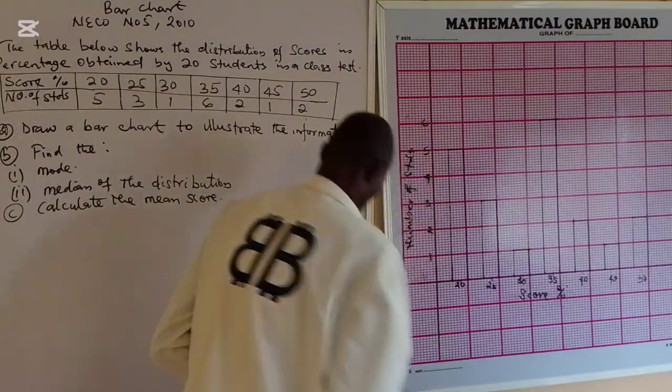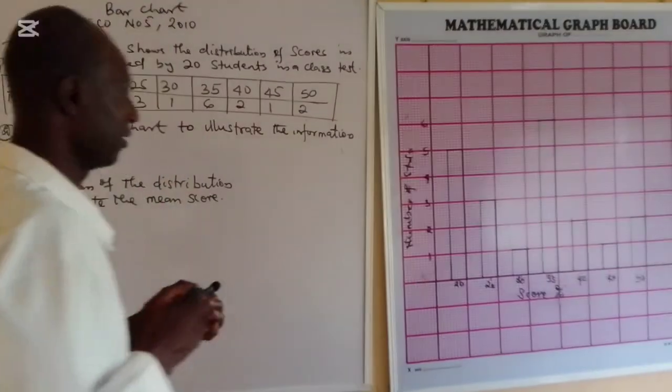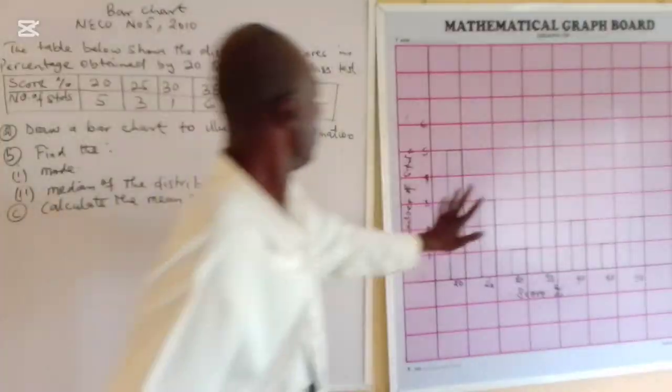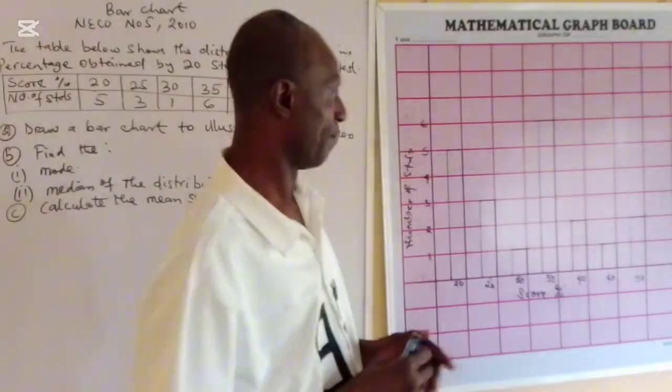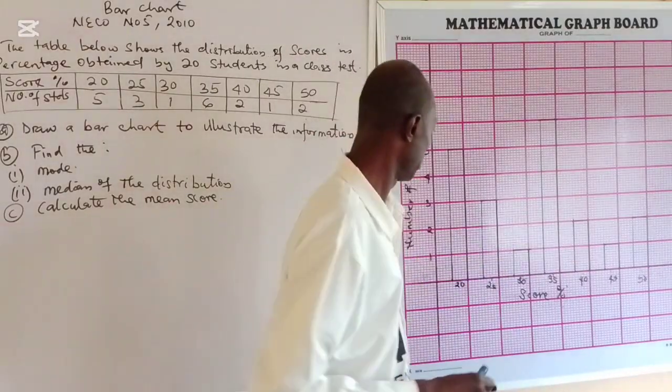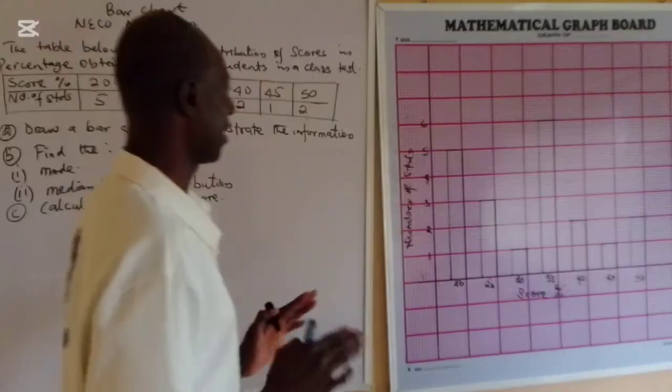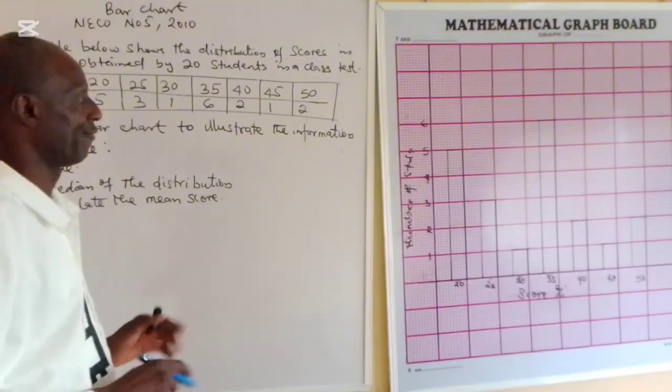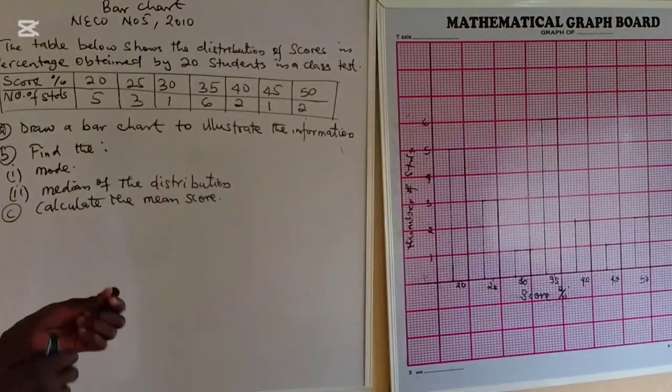Now, having done that, if you use your graph board, the graph book, your bar will be unique. This one, no example will fail you. You'll be given full marks because it's a NECO question.